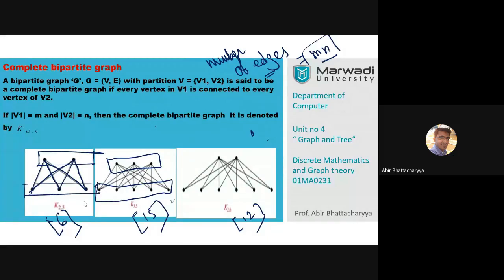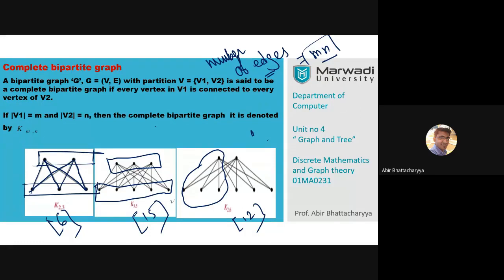It is not possible here. It is not possible, Krishna, because this is a complete bipartite graph. They are already connected to each other. If I want to make any other partition, suppose I want to make this partition, they are interconnected to each other. So it is not possible because all vertices are interconnected.